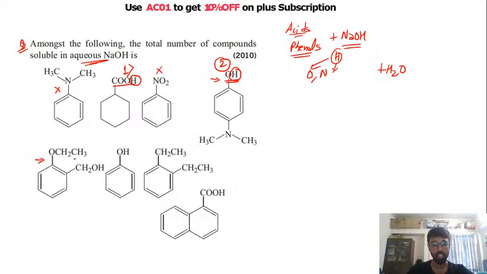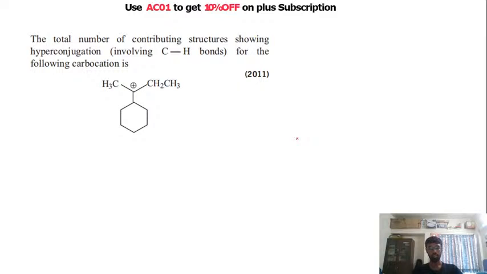In this case, this structure, ये बताओ फटाफट मुझे बताओ whether this will react with NaOH or not. Yeah, this will not react with NaOH. You don't have phenols, you have a normal 1 degree alcohol. So your alcohol does not react with NaOH. Okay, so this will not react with NaOH, this will react with NaOH, and this will react with NaOH. So you have 4 structures which are reacting with NaOH. I hope this is clear to everyone.